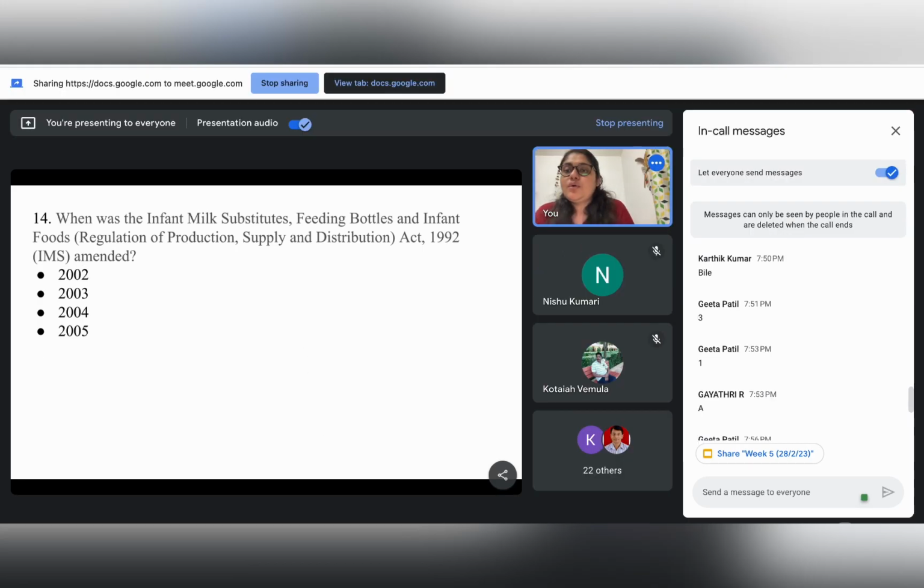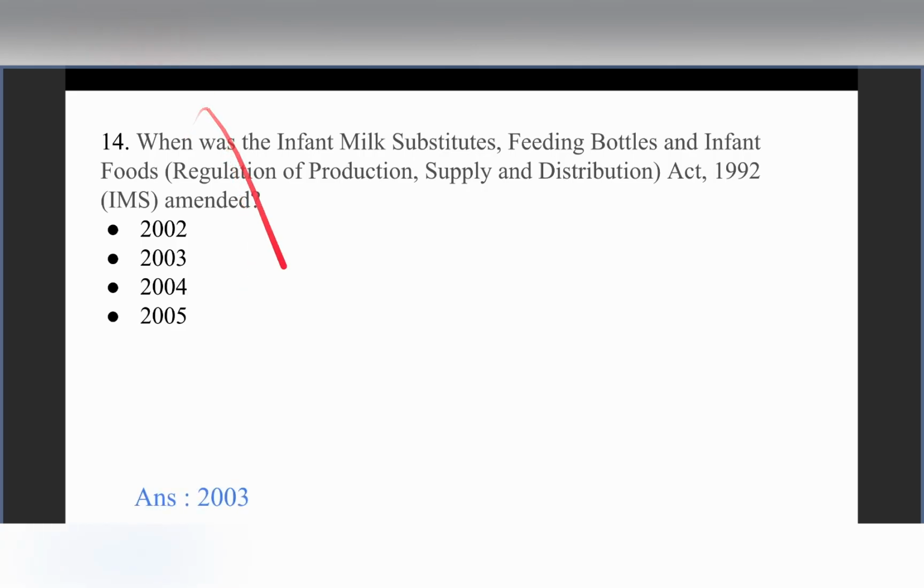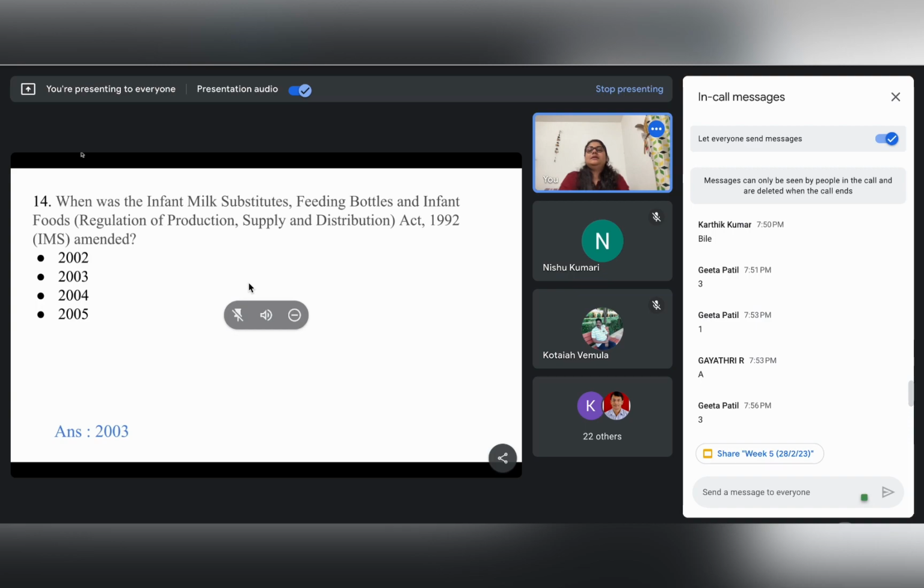So we have to remember that this act, infant milk substitutes, feeding bottles, and infant foods, was made initially in 1992, and then the amendment was done in 2003. So please remember these timelines related to the acts. So the answer is 2003.